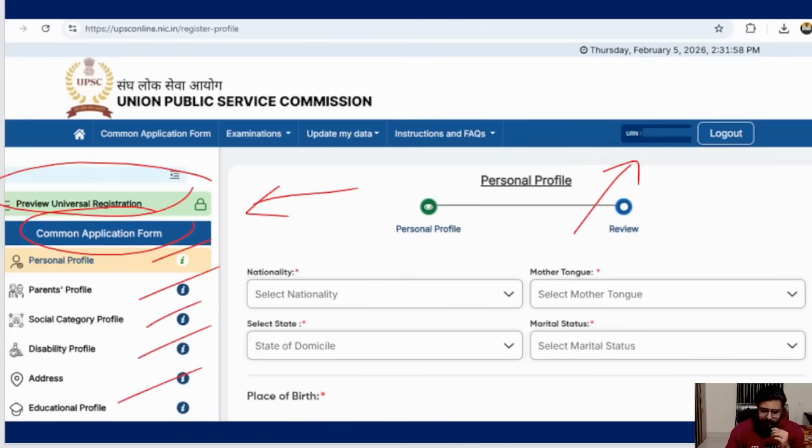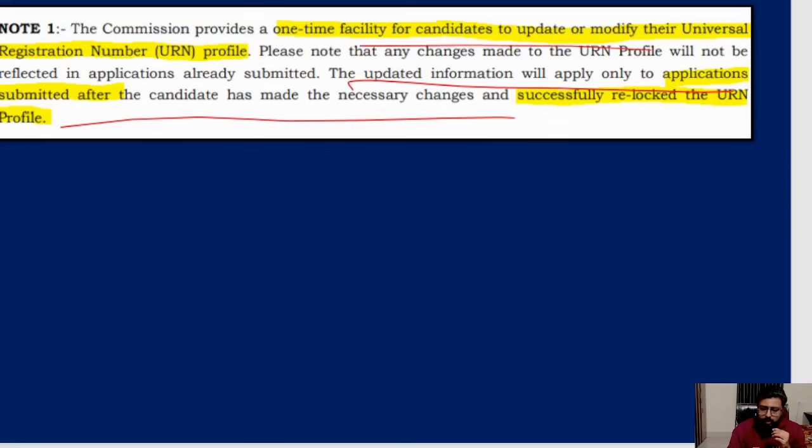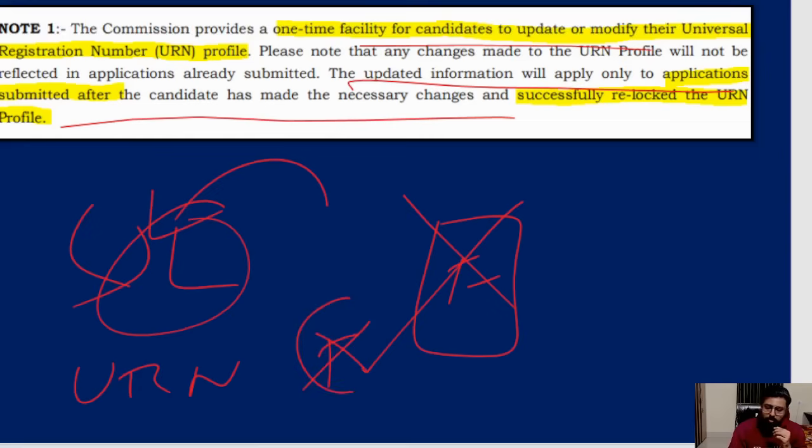Okay. So here you have to fill first the basics like nationality, mother tongue, state, marital status. These are all basics. You will be able to fill it very easily. And if you see here, one-time facility, but again, the updated information will apply only to applications submitted after. Meaning if you lock it and fill the form, but after some time you do something again, because sometimes it will ask, do you want to unlock and edit, and if you do, then your form gets invalid, because with the previous URN you had done everything, so that form will get invalid. So any edit you do later, then you have to fill the form again from the starting.